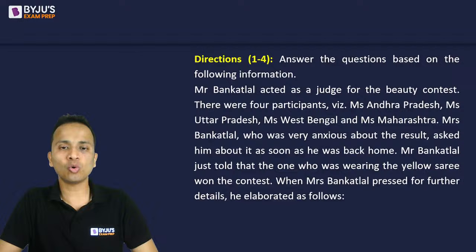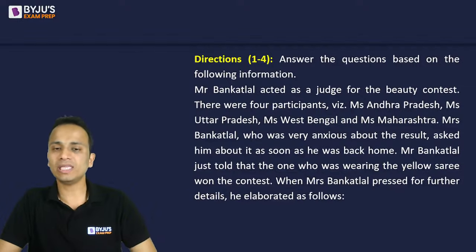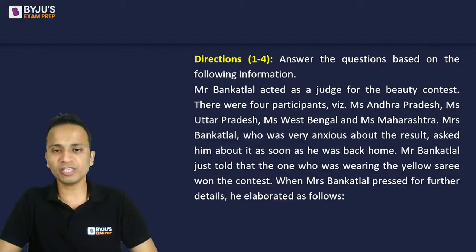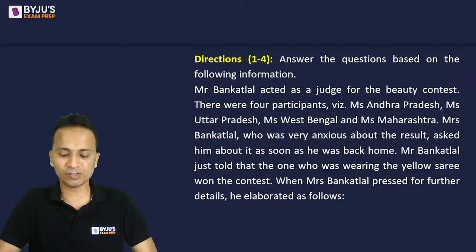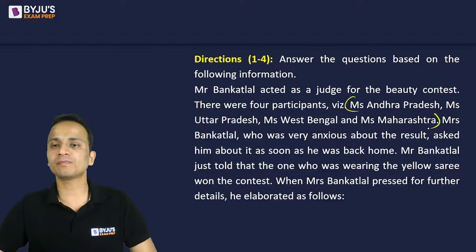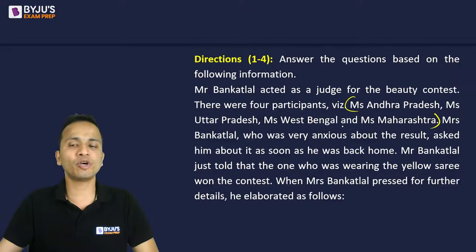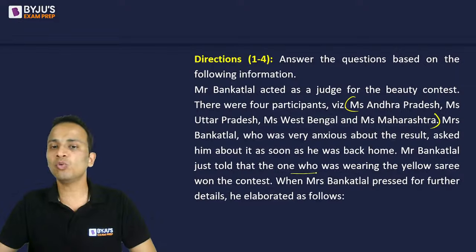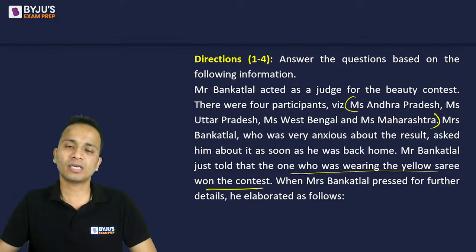Mr. Bankat Lal told her that the one who was wearing a yellow sari won the contest. When Mrs. Bankat Lal pressed for further details, he elaborated as follows. So here you know that there are four participants: Andhra Pradesh, Uttar Pradesh, West Bengal, and Maharashtra. And one piece of information that Mr. Bankat Lal has given is that the person who was wearing the yellow sari won the contest.